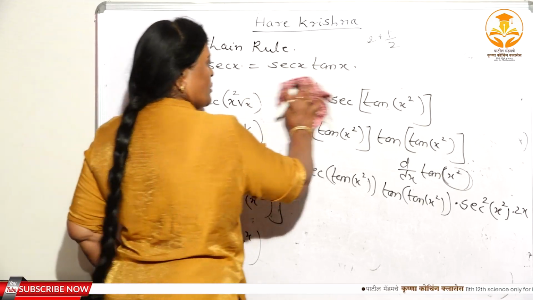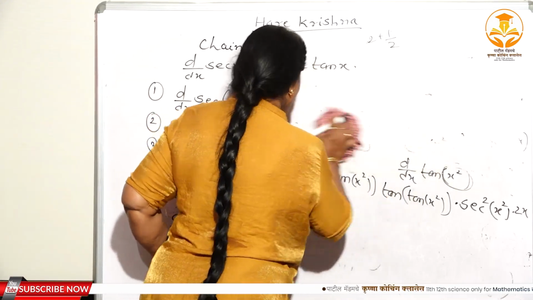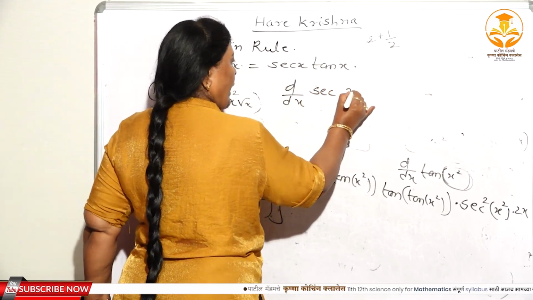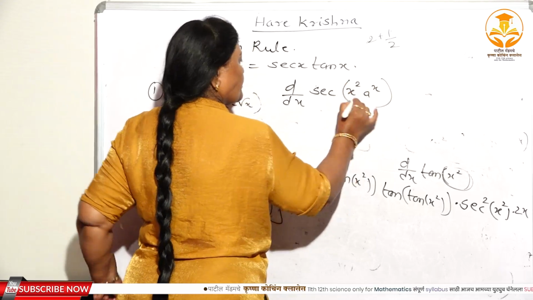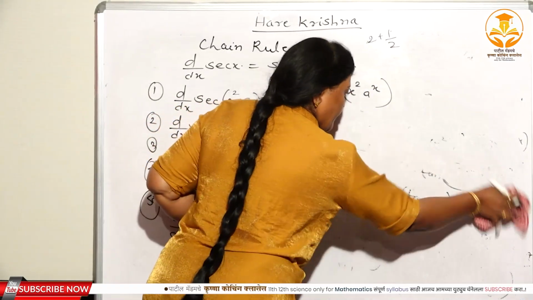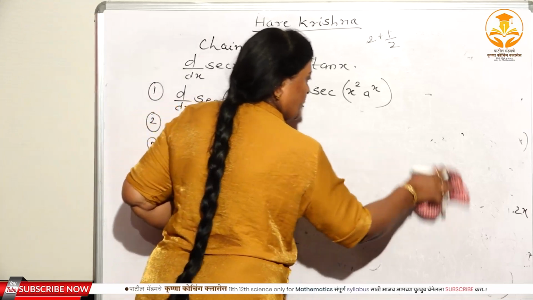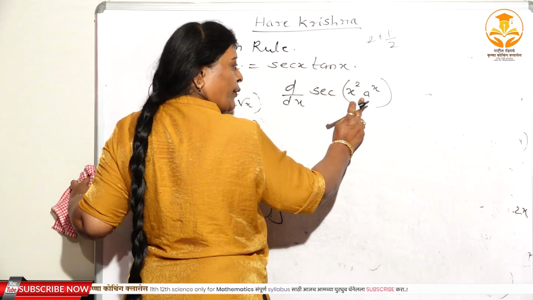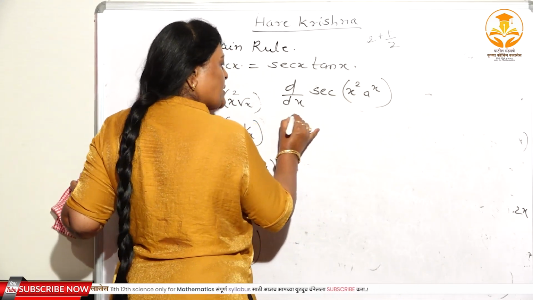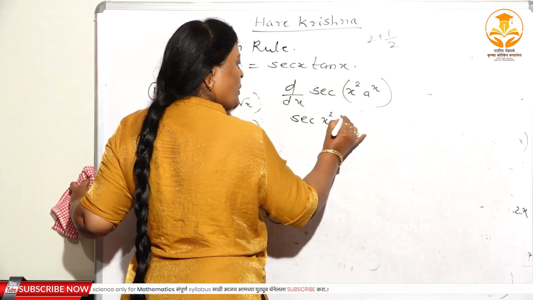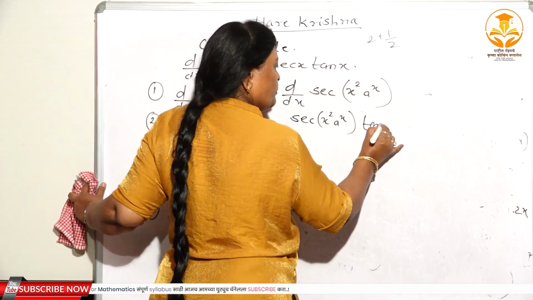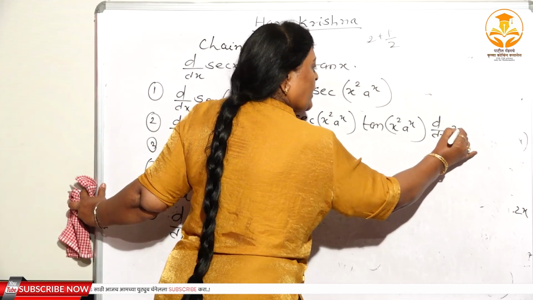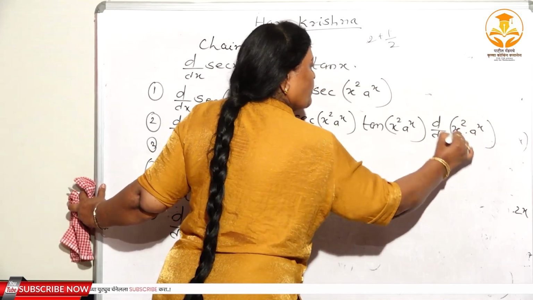Now I will take the solution of the fifth one. See, d/dx of sec of (x square a raised to x), right? Now see, here again you have to substitute this as u. The derivative of sec u is sec u into tan u, means sec of x square a raised to x, tan of x square a raised to x, and d/dx of x square into a to the power x, right?